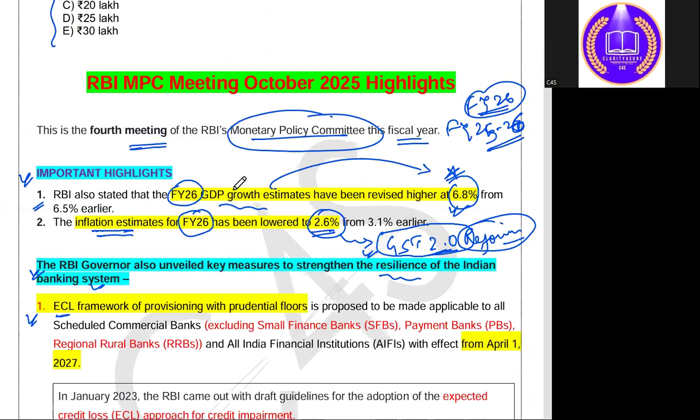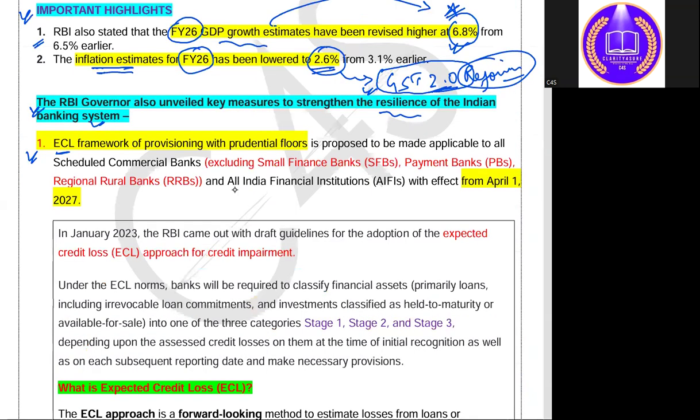All right. See here the first question. The ECL framework for provisioning with prudential floor is proposed to be applicable to all the scheduled commercial banks. So the ECL framework will come with provisioning. ठीक है? Provisioning भी होंगे उसमें. All right, for all the scheduled commercial banks and all India financial institutions.